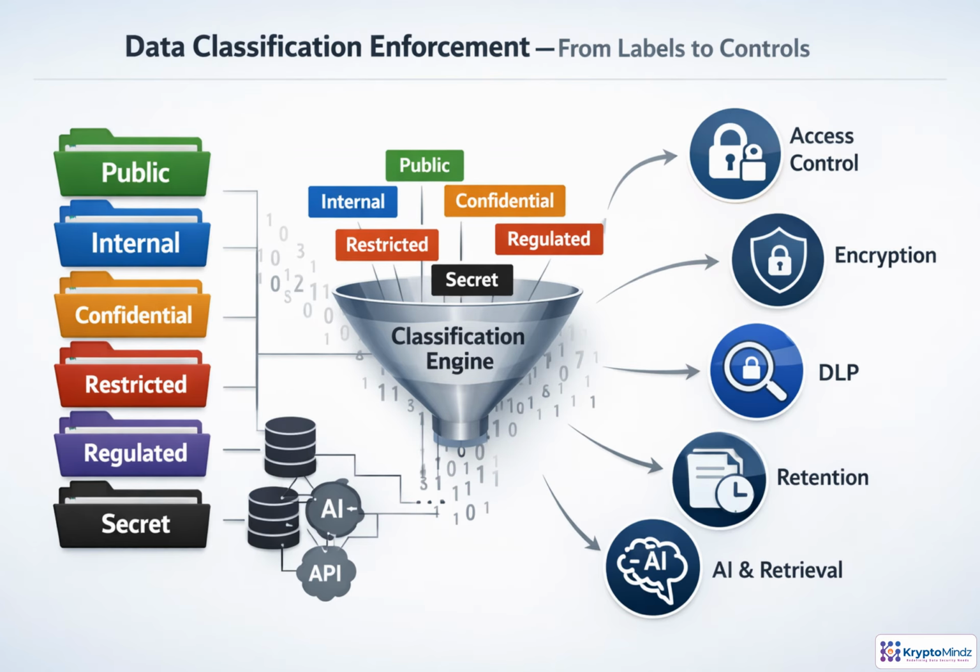Classification becomes powerful when labels are treated as enforceable metadata, not just human-readable tags. A label like confidential or regulated should travel with the data into catalogs, APIs, databases, and AI workflows. Policy engines can then translate that label into controls: who may access it, whether encryption is required, which DLP rules apply, how long it is retained, and whether an AI system may retrieve, summarize, or expose it.